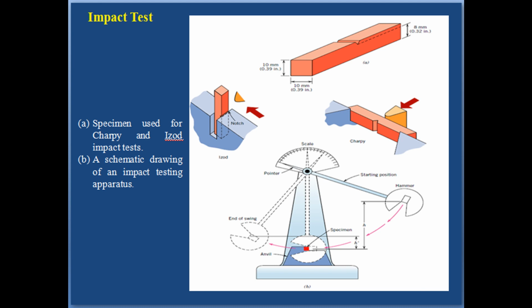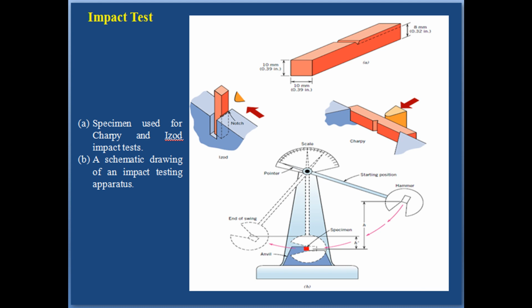The load is applied as an impact blow from a weighted pendulum hammer that is released from a cocked position at a fixed height h. The specimen is positioned at the base as shown in the figure. Upon release, a knife edge mounted on the pendulum strikes and fractures the specimen at the V-notch, which acts as a point of stress concentration for this high velocity impact blow.